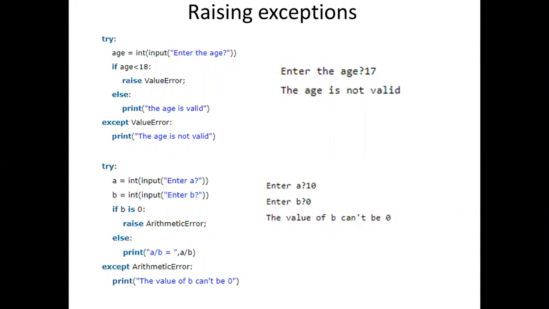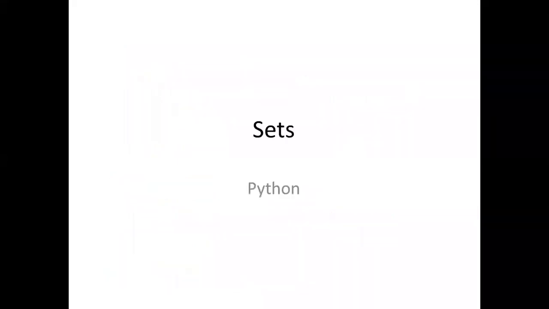Now, I would like to go to another topic called sets. In the previous classes, we have gone through different topics like lists, dictionaries, tuples. In all these cases, you are storing some data in a different format. Lists are used to store data, sets also store data, and dictionaries also store data. Right? The purpose of all these data structures is to store the data, but all have certain limitations.